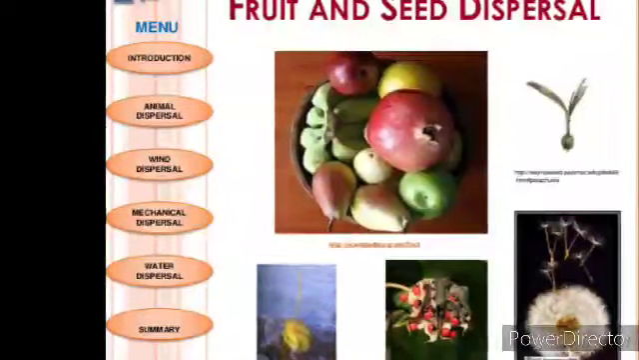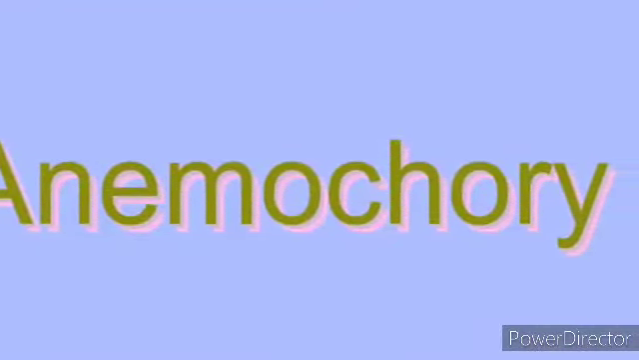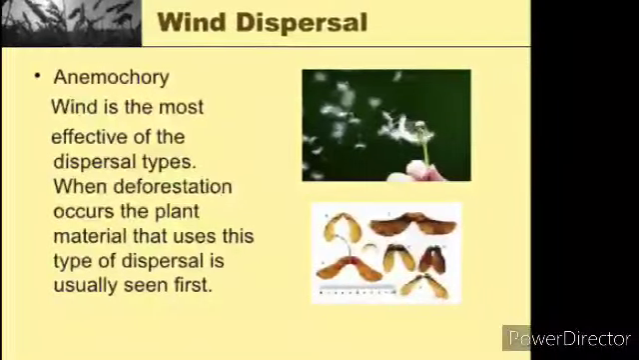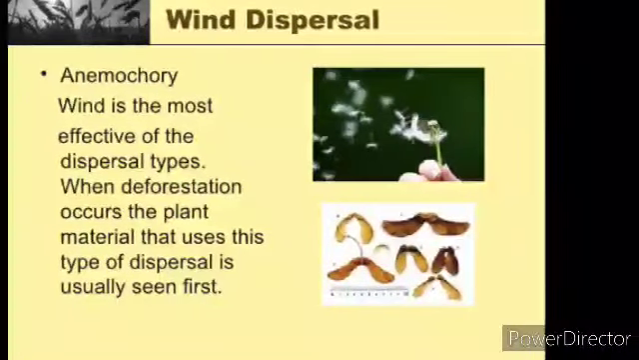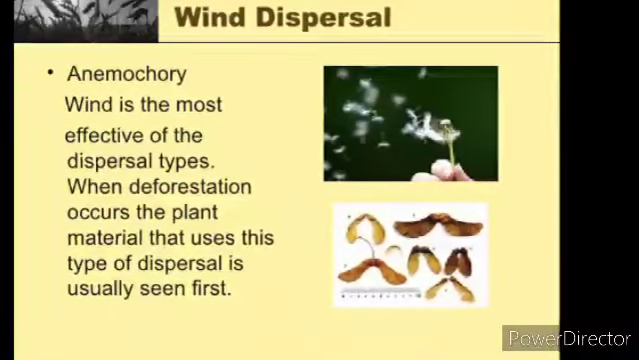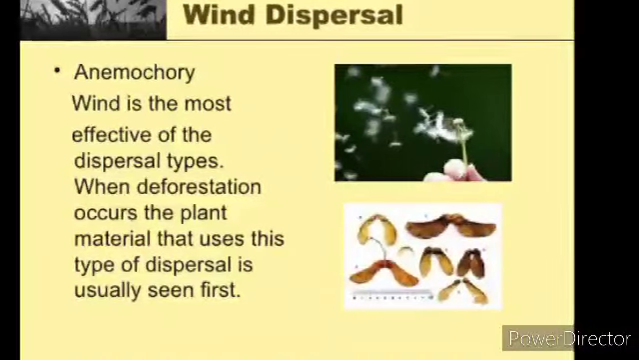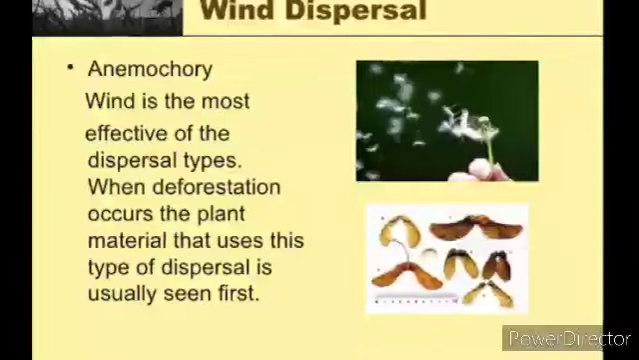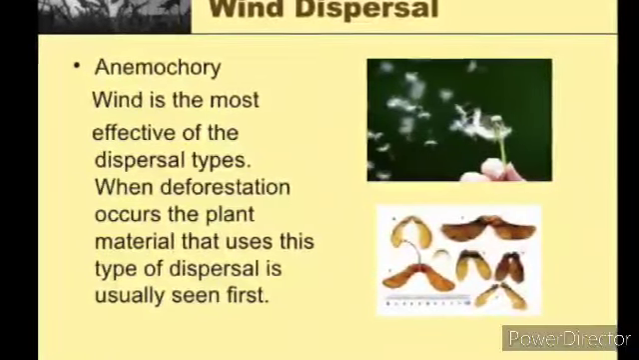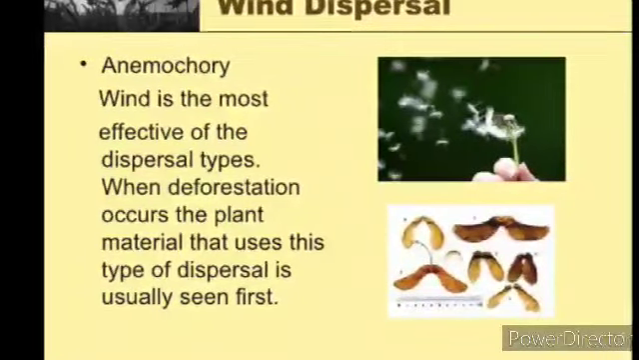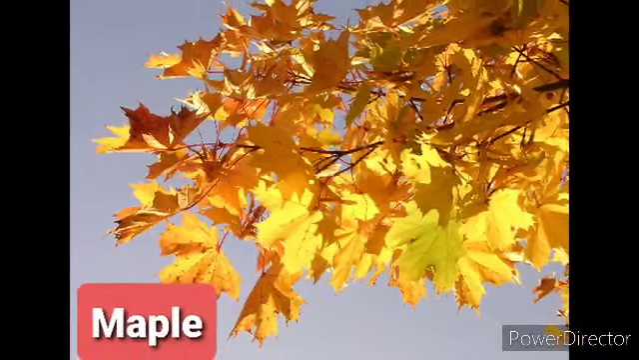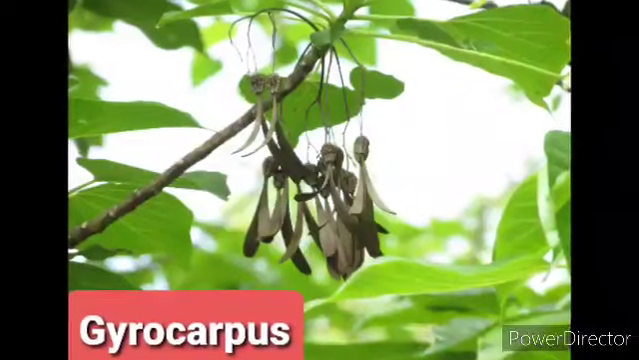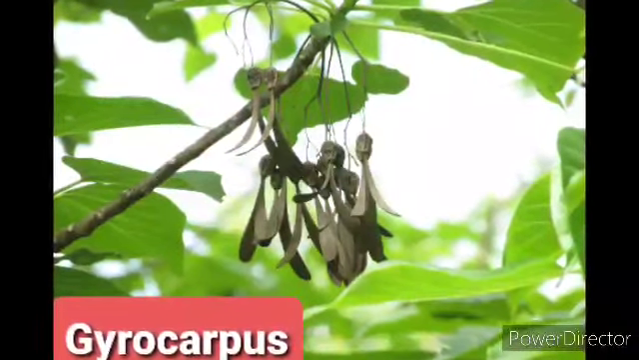It's otherwise known as anemochory. The individual seeds or the whole fruit may be modified to help for the dispersal by wind. Dispersal of fruits and seed is common in tall plants. The adaptation of the wind dispersal is in the form of a wing. Example, maple, Gyrocarpus, Dipterocarpus and Terminalia.